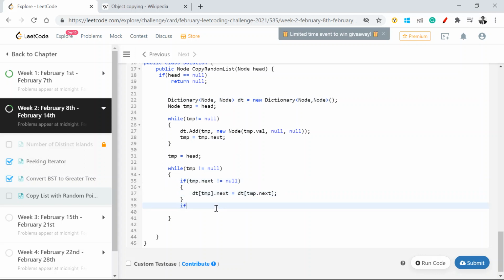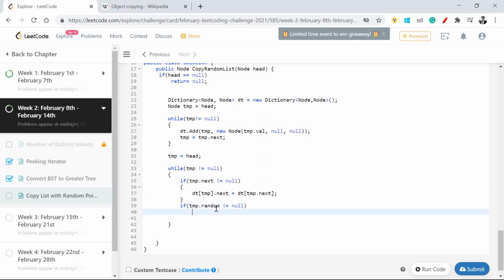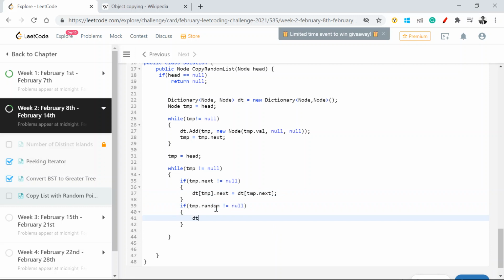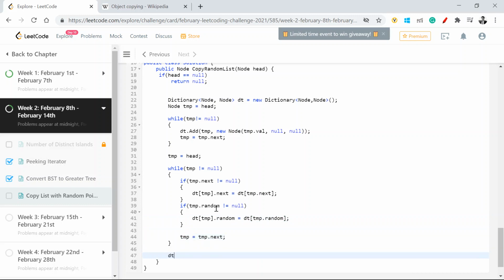Similarly, if my tmp.random is not equal to null, I'll do the same, because now I have everything in my dictionary. So I'll say dt of tmp.random.random is equal to dt of tmp.random. Once this is done, tmp is equal to tmp.next, and I'm going to return dt of head, whichever has the head. Sorry, this was the return.